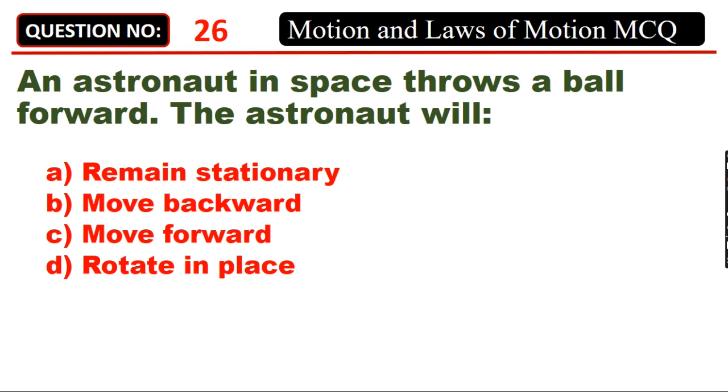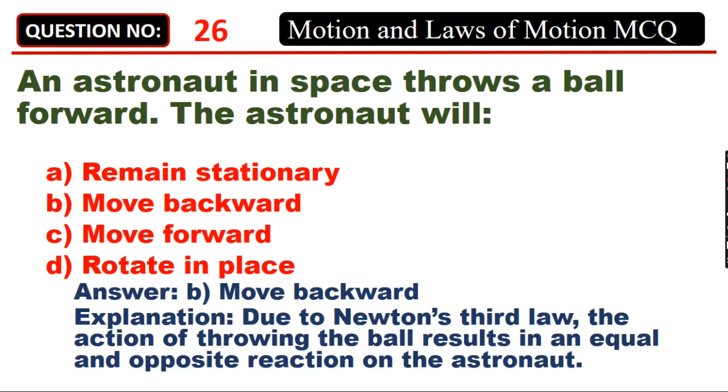An astronaut in space throws a ball forward. The astronaut will A. Remain stationary, B. Move backward, C. Move forward, D. Rotate in place. Answer: B. Move backward. Due to Newton's third law, the action of throwing the ball results in an equal and opposite reaction on the astronaut.